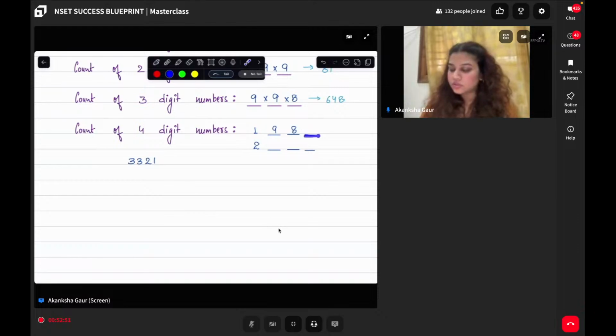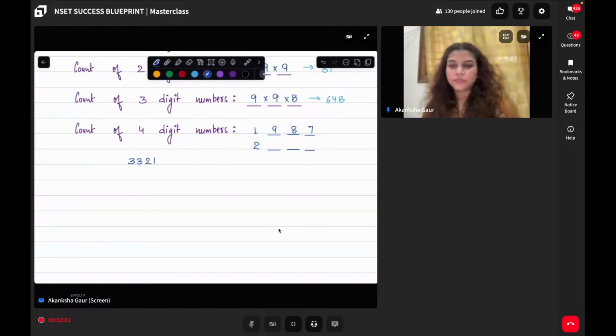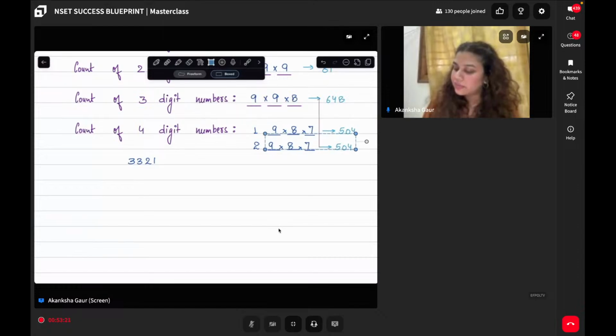And same here also, there are total 10 possibilities, but 3 of them have already been utilized and I cannot repeat. And that is why 7 should be possible over here. Shiva Priya, you're right. So total combinations is how much? 504.